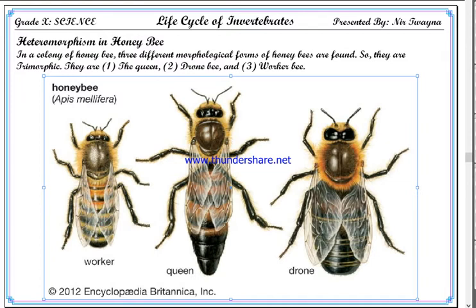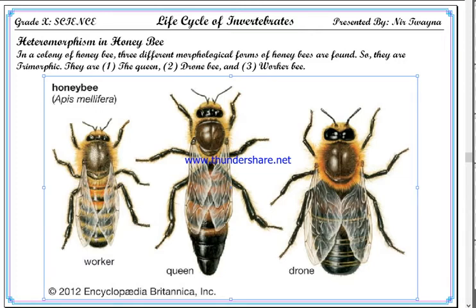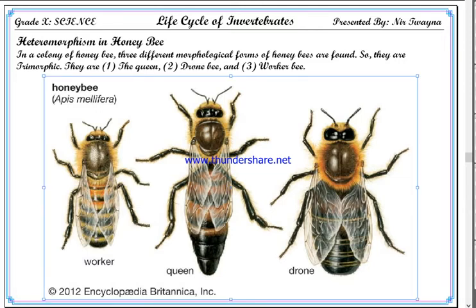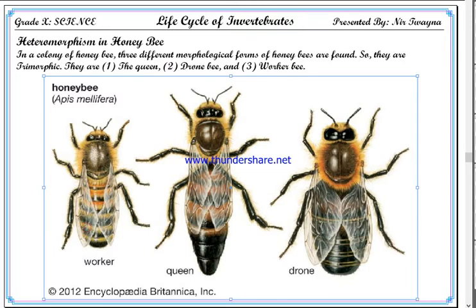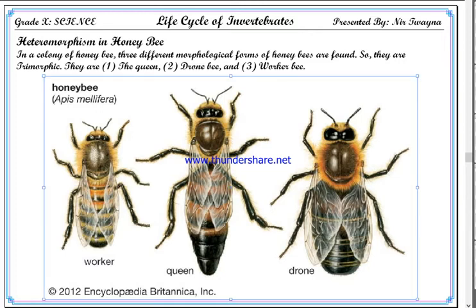Sterile means they cannot produce any eggs or offspring. They are born, they grow, they work and they die. That's all.